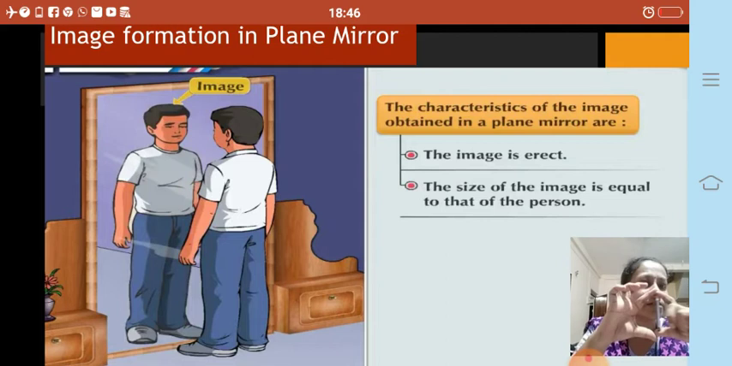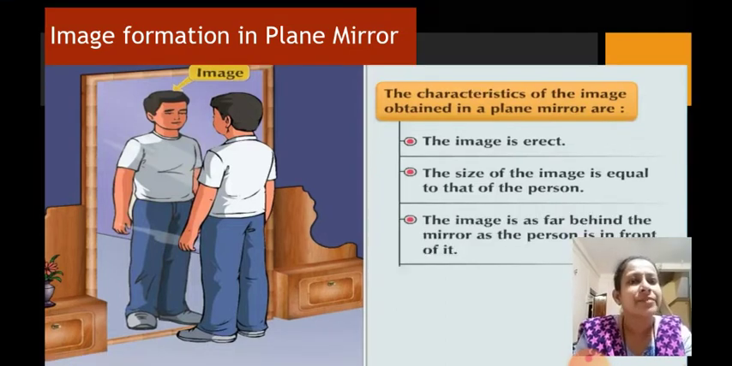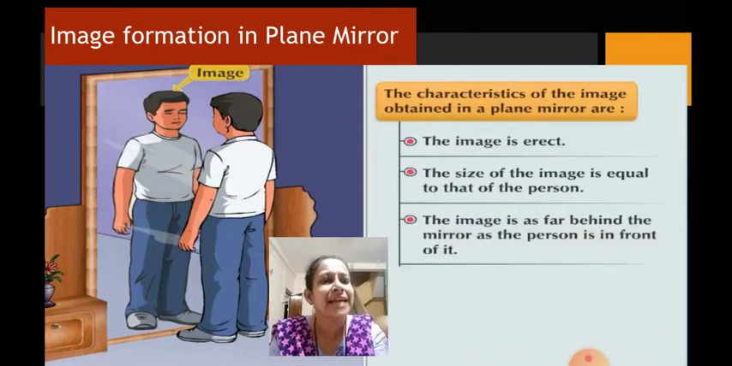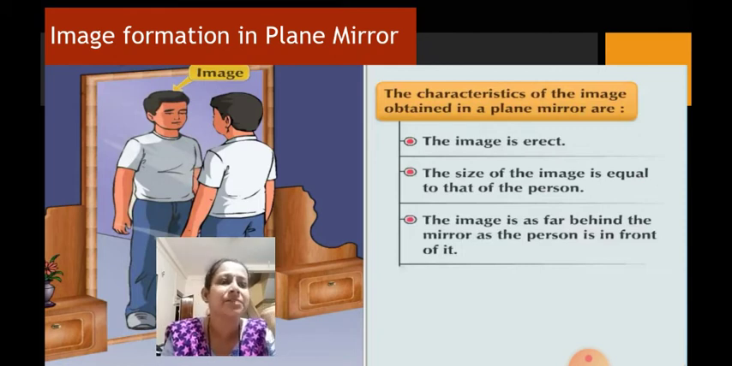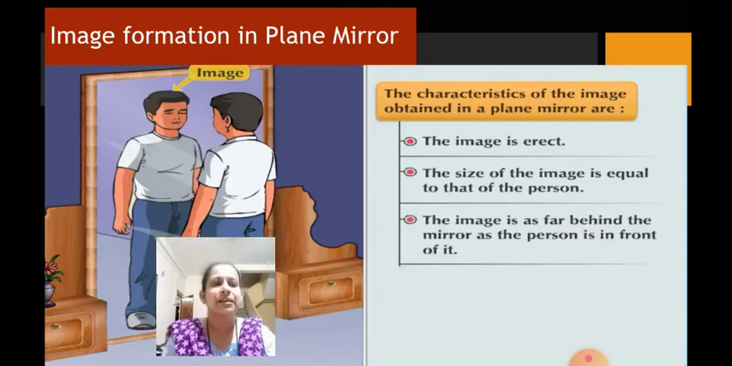Now you can see a person over here who is standing. So the height of the person will be shown the same. It will not appear to be a dwarf or a very tall person. It is the same size as the person. Then the third thing is the image is as far behind the mirror as the person is in front of the mirror. Now if you try to go back like this, the image will also be formed at the same distance. If you try to come closer, the image will also be formed closer in the mirror.